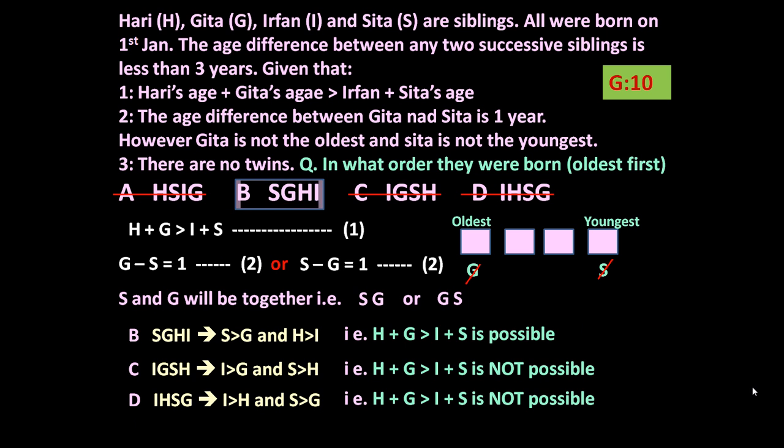So the answer is B. So first Sita was born, then Geeta, then Hari and then Irfan.